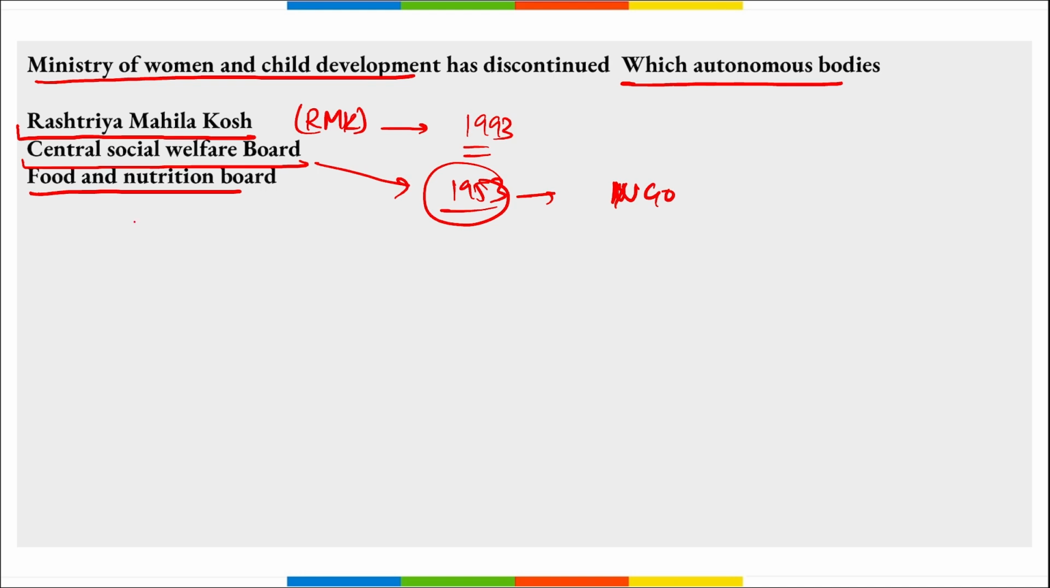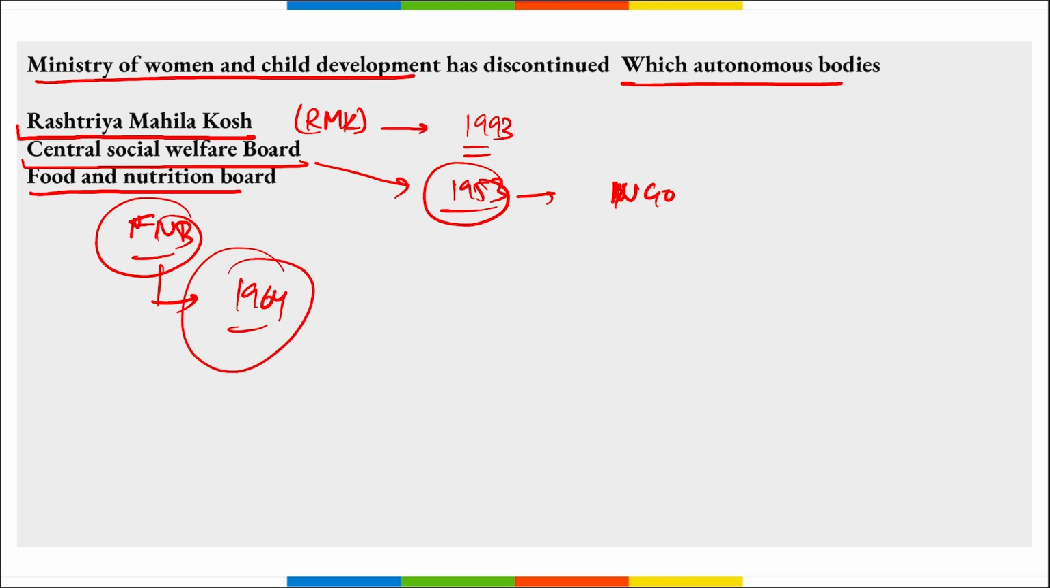Then if we talk about Food and Nutrition Board, this Food and Nutrition Board was set up in 1964 and remember originally with the Ministry of Food and Development it was launched, but now it was attached to the office of Ministry of Women, Child and Development, correct, and this scheme has also been discontinued. So Rashtriya Mahila Kosh, Central Social Welfare Board and Food and Nutrition Board have been discontinued.